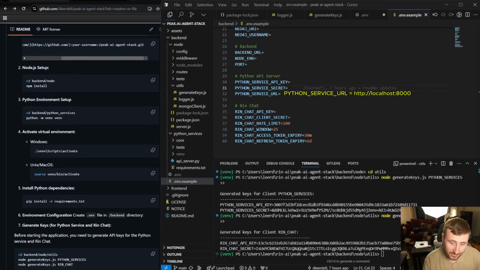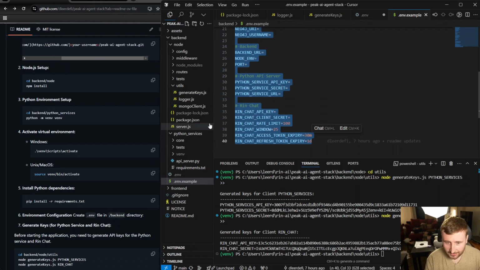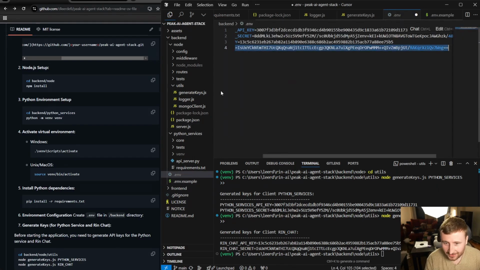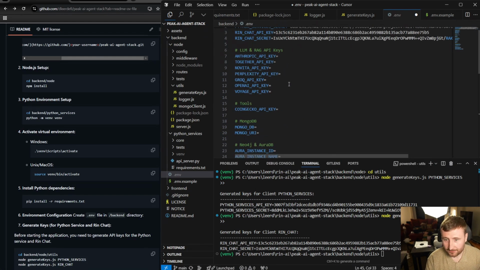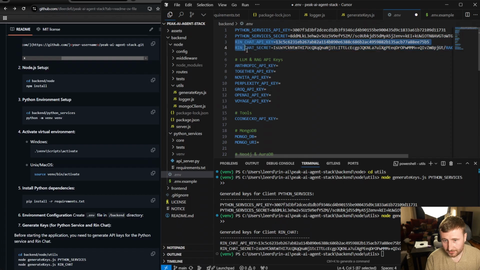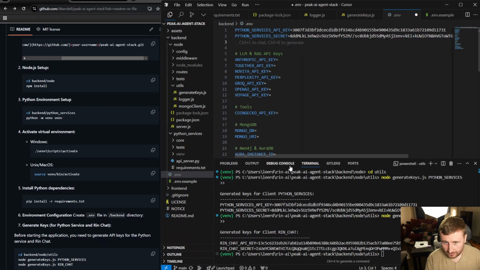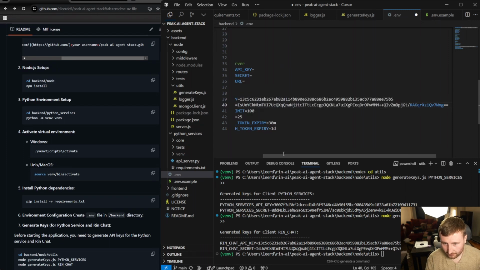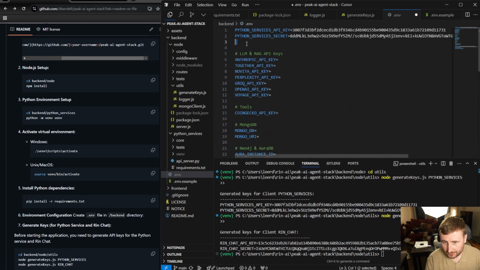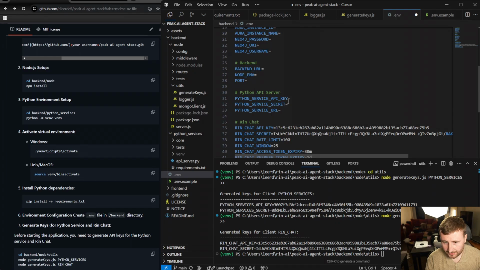Oh, well, I think we were supposed to create our env before that. We already created it, whatever. So I just copied the example env, and now I'm pasting it into my env. And then I'm going to replace the RinChat. And I'm going to do the same for Python services.